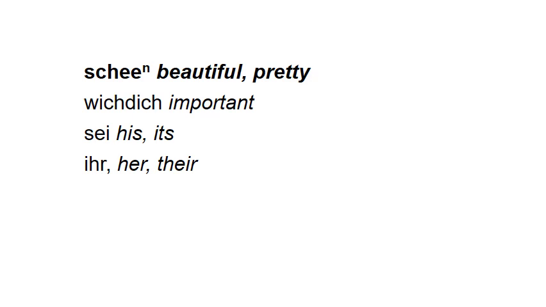So putting it all together, a beautiful day would be een schöner dag. So if you were to say it is a beautiful day, you would say es ist een schöne dag. It's a beautiful day.